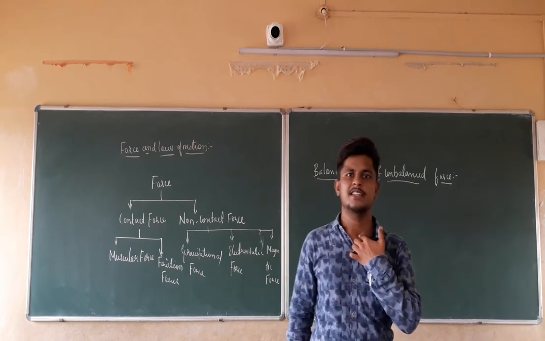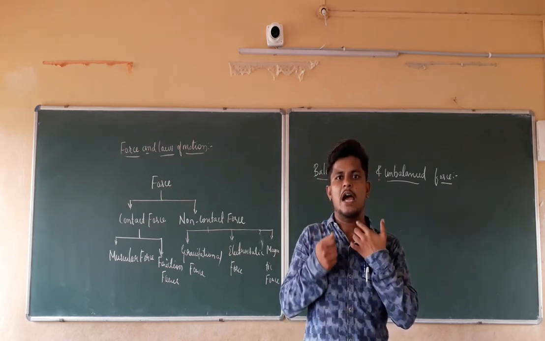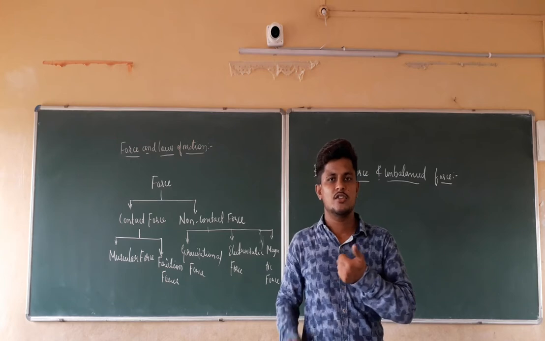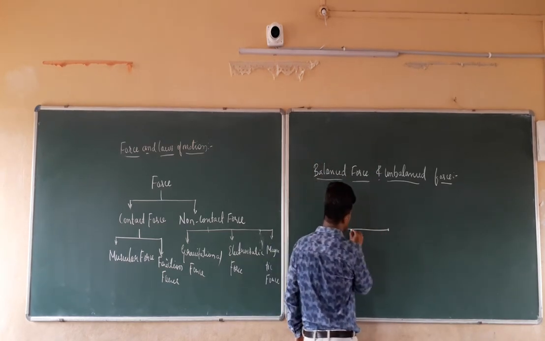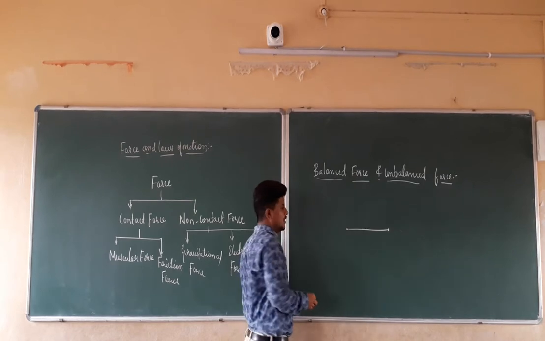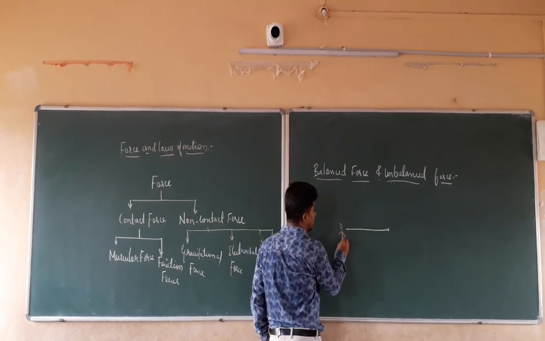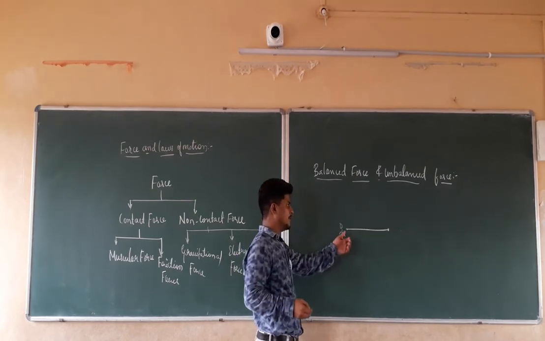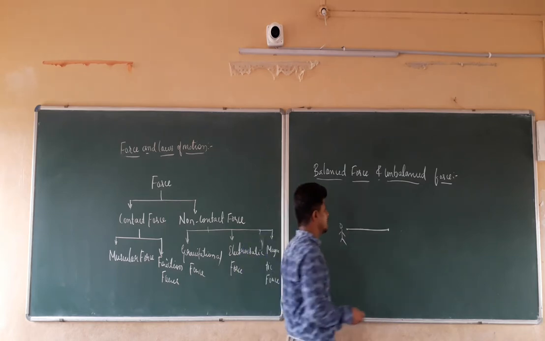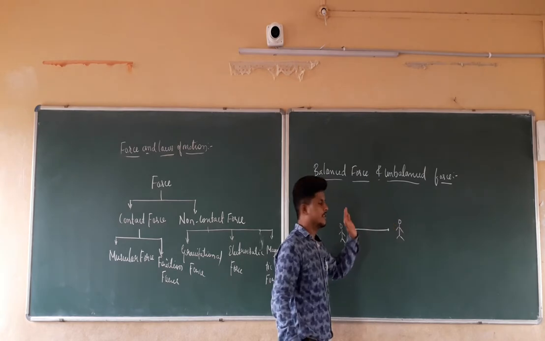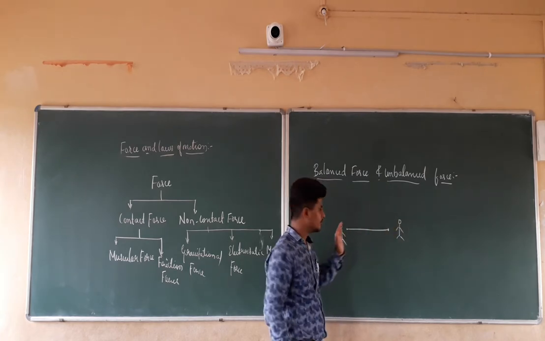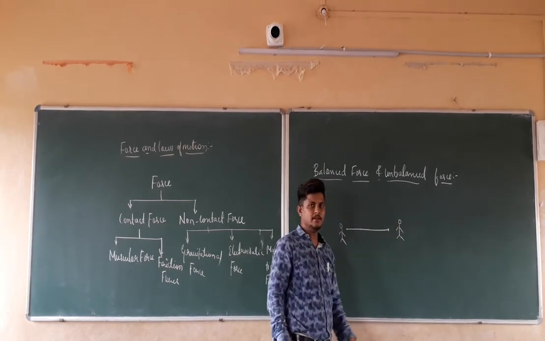Tug of war, that is nothing but we are going to take a rope and we have to pull it from each side. This is the rope, one person is pulling in this direction, and another person is pulling the rope in that direction. Right? What will happen?